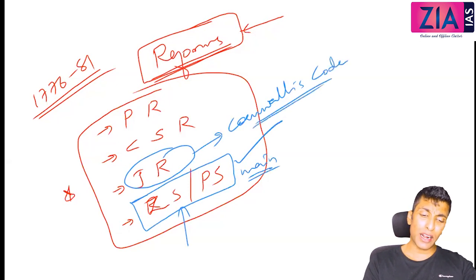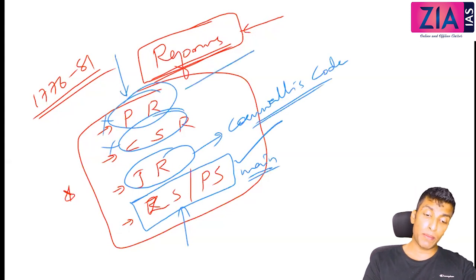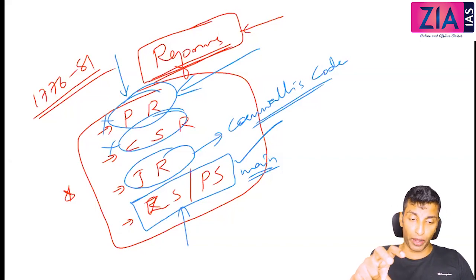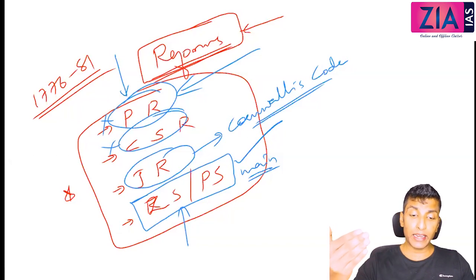So here there is not enough content to ask you as a mains question. Maybe a law and order related question can be asked. In that context, police reform may be one of the points. For example, they can ask you a question like: the law and order situation in India improved drastically during British time. Then this is one of the points, that police reforms were introduced by Lord Cornwallis, and that helped in the improvement of law and order.